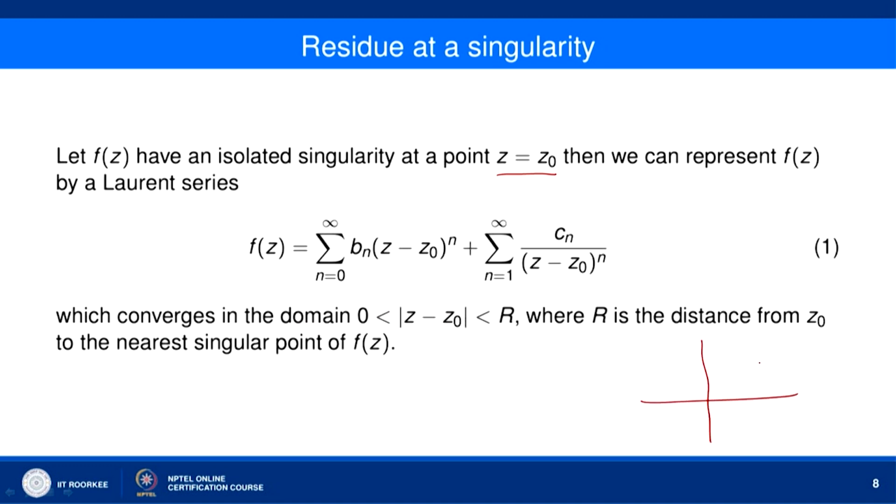So, if you have the point z naught here, then you can find a neighborhood of z naught, which is a deleted neighborhood.